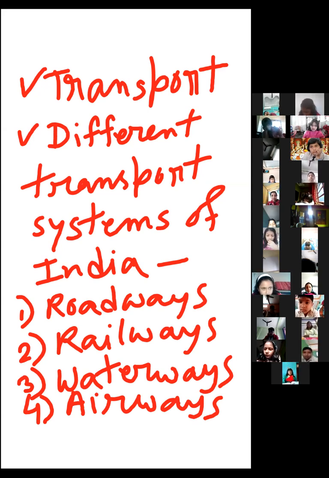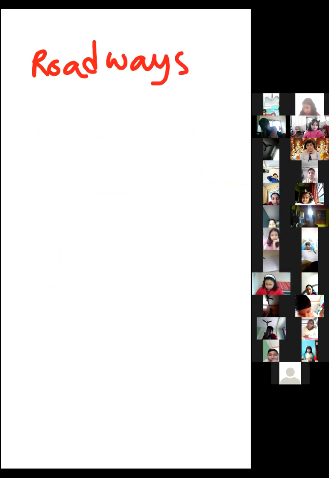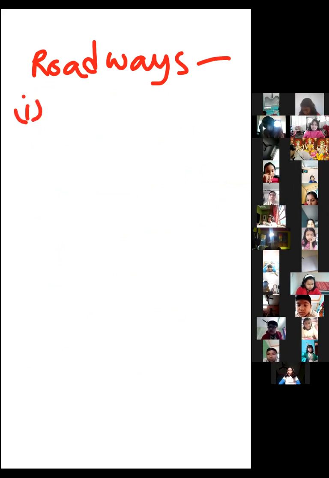First of all, you will read about the roadways. In the roadways, what are the main points? Here you have learned about the metalled road, or the pucca road.